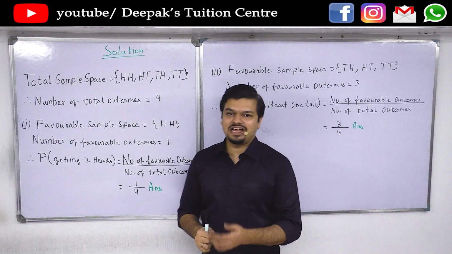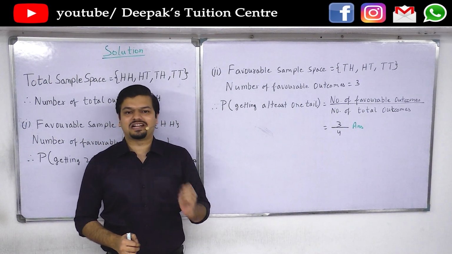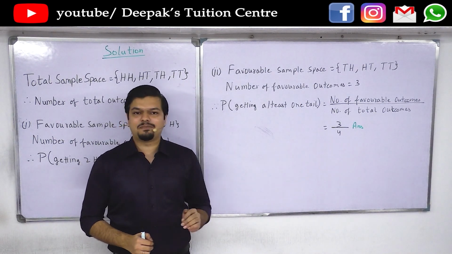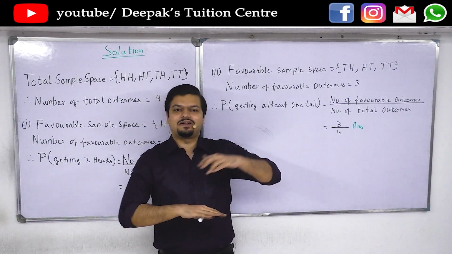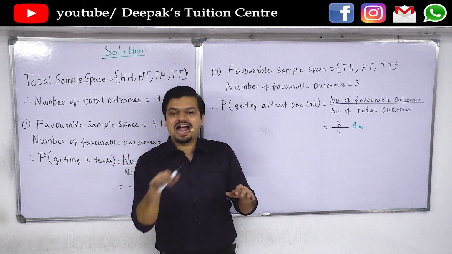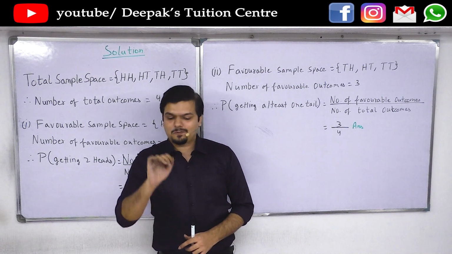In the second part, we are asked to calculate the probability of getting at least one tail. What does at least one tail mean? At least one tail means a minimum of one tail. Anything more than one is also acceptable. So 1 and more simply means at least one. So at least one is 1 and more.